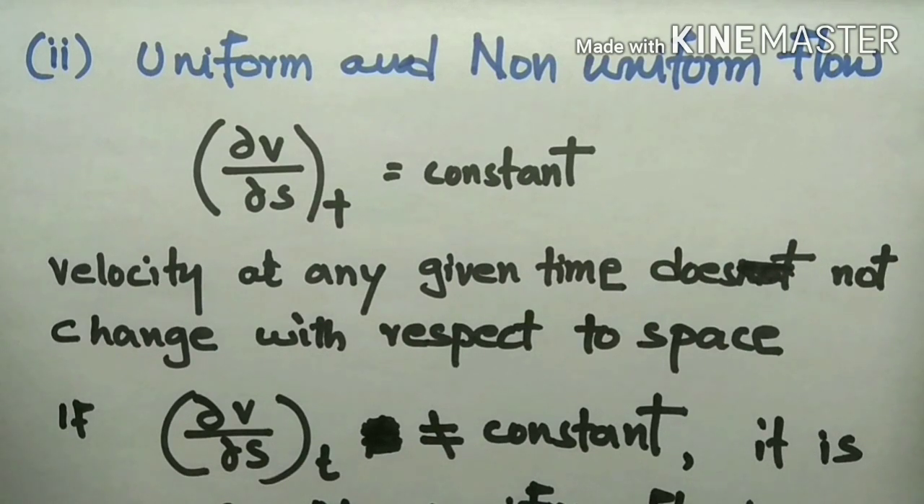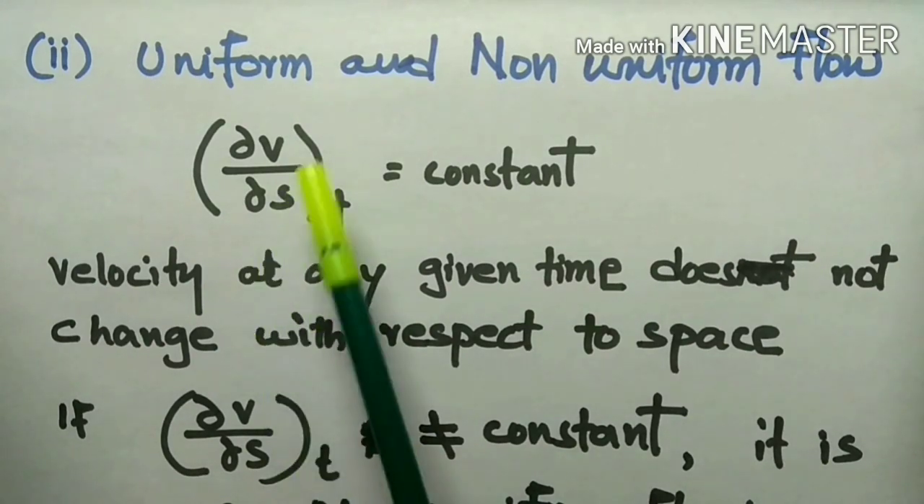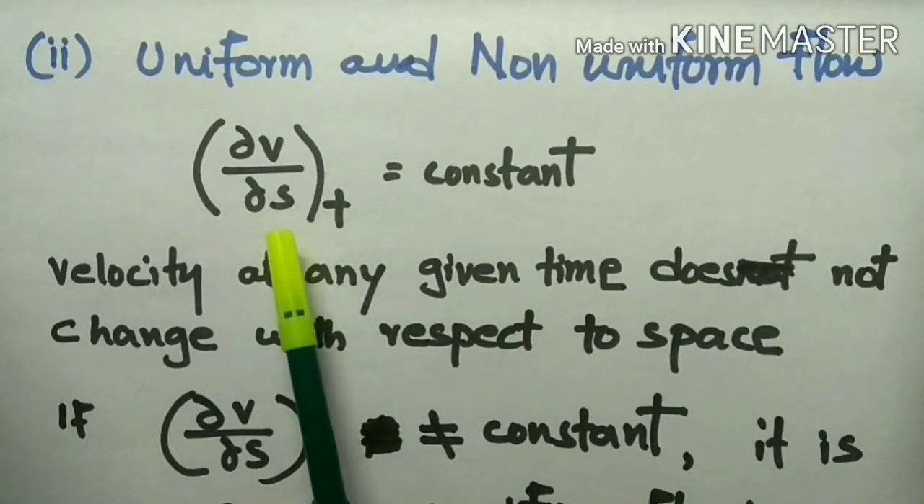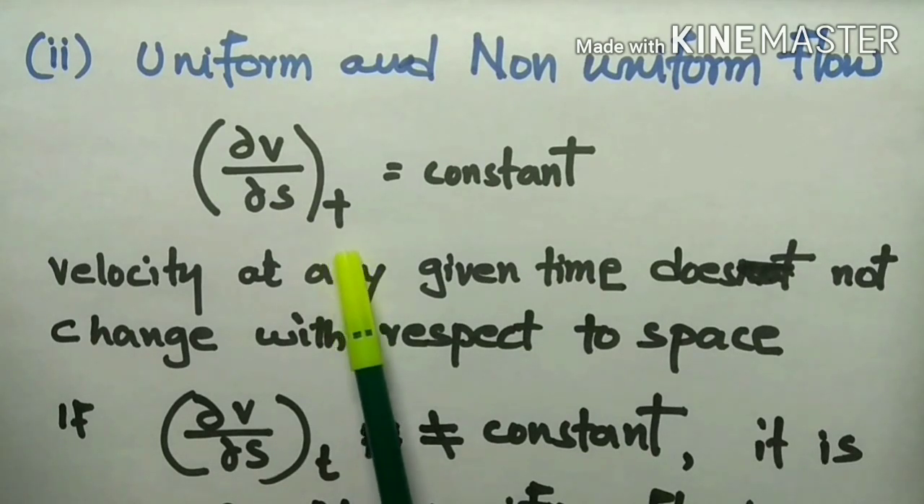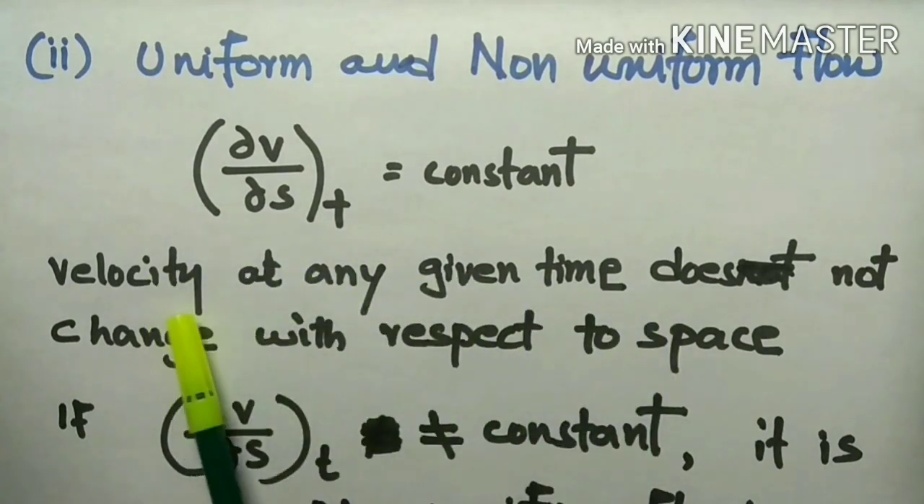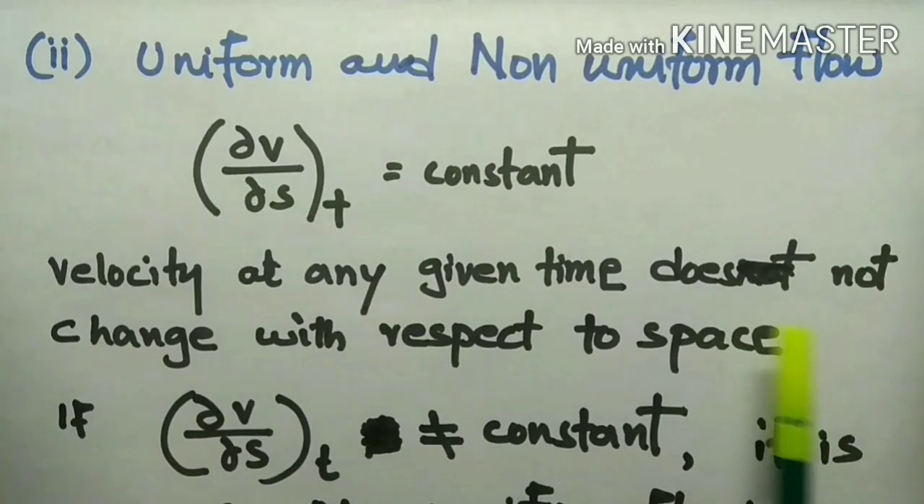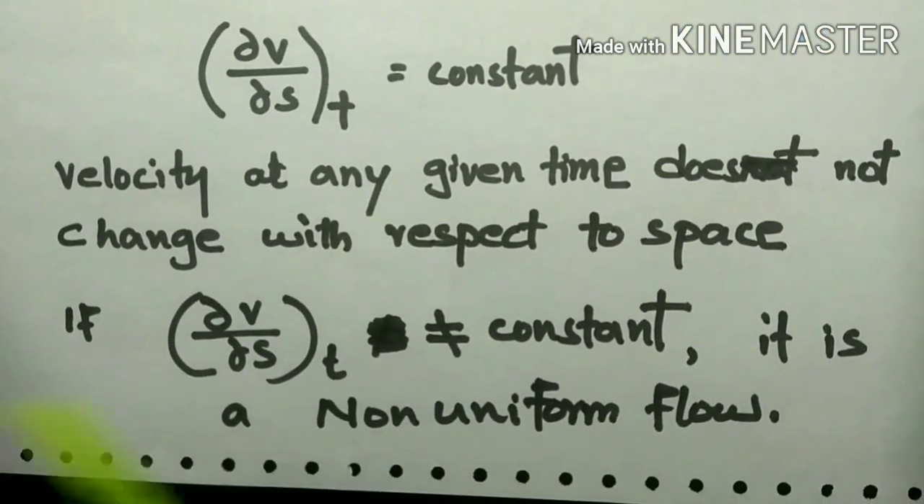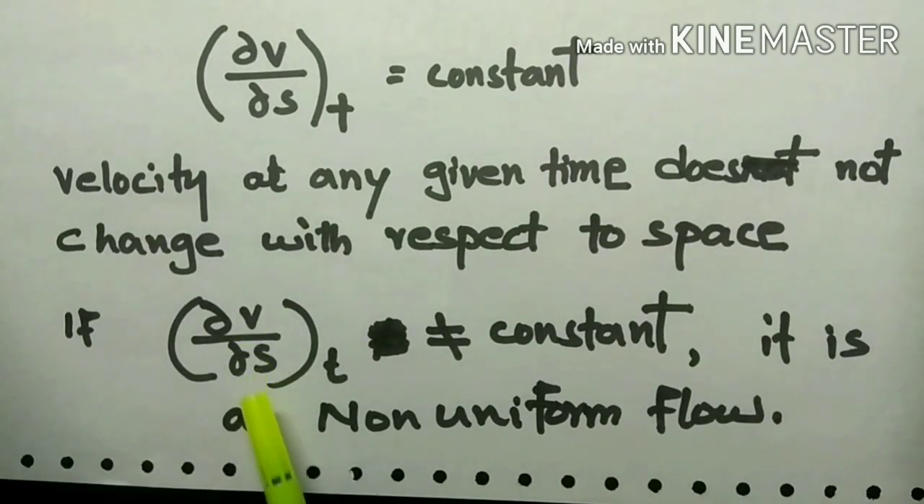Next, fluid flow can be uniform or non-uniform. If dou v by dou s, that is the variation of velocity with respect to space for a particular time, is equal to 0, then the flow is uniform flow. That is, velocity at any given time does not change with respect to space. In the case where dou v by dou s for a time t is not equal to 0, it is known as non-uniform flow.